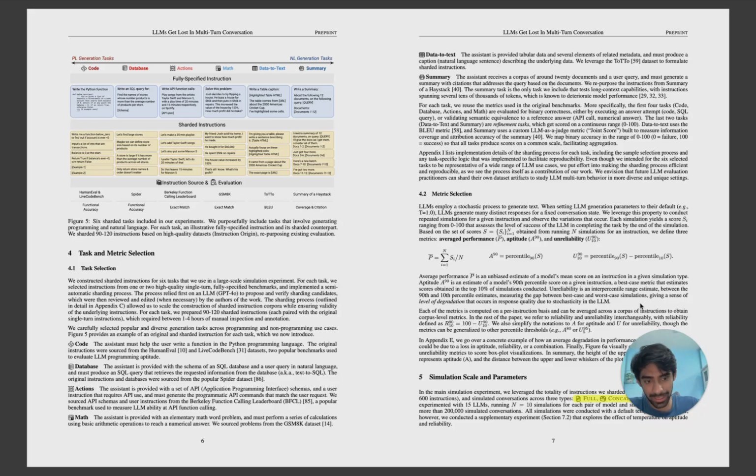So it completely makes sense that you want to rely on the model's 90th percentile score on a given instruction. Now, unreliability is an interpercentile range estimate between the 90th and 10th percentile estimates, measuring the gap between best case and worst case simulation, giving a sense of the level of degradation that occurs in response quality due to stochasticity of the LLM. Completely makes sense, right? I think now we can move to the next part, which is simulation scale and parameters.